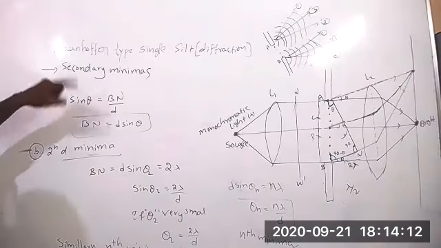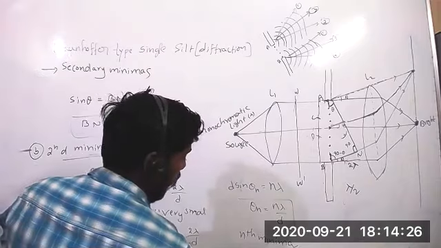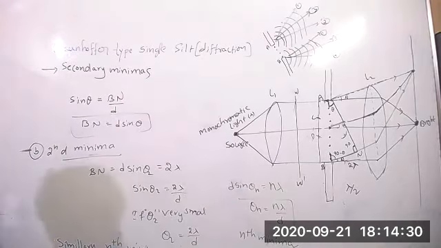So we have calculated the secondary minima, where n equal to 1, 2, 3, 4 and so on. Clear?